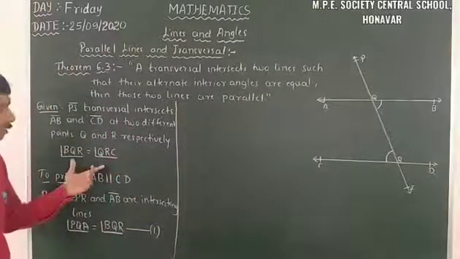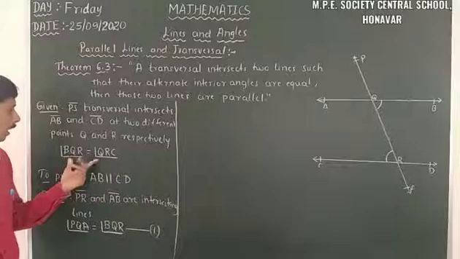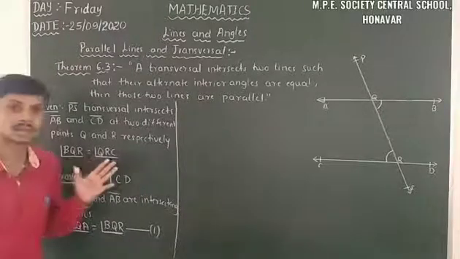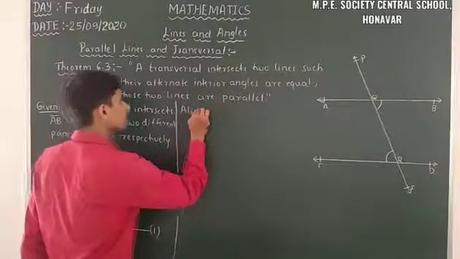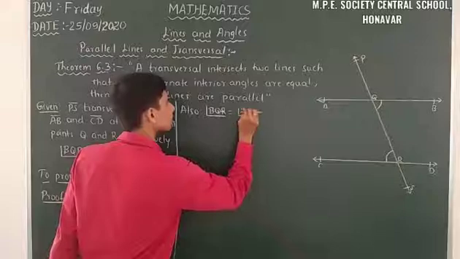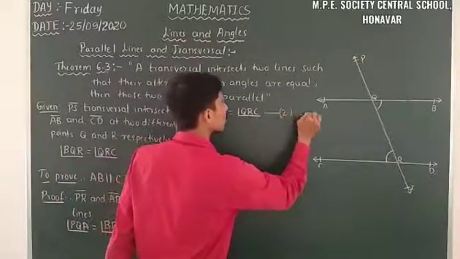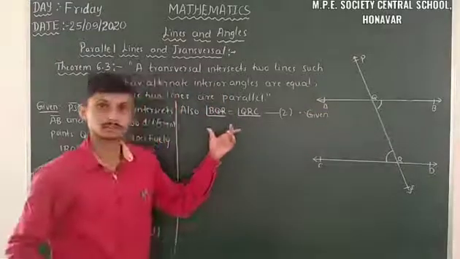Here is the given thing. What is the given thing here? Angle BQR is equal to angle QRC is the given. Equation number 2 I will take, because it is given.